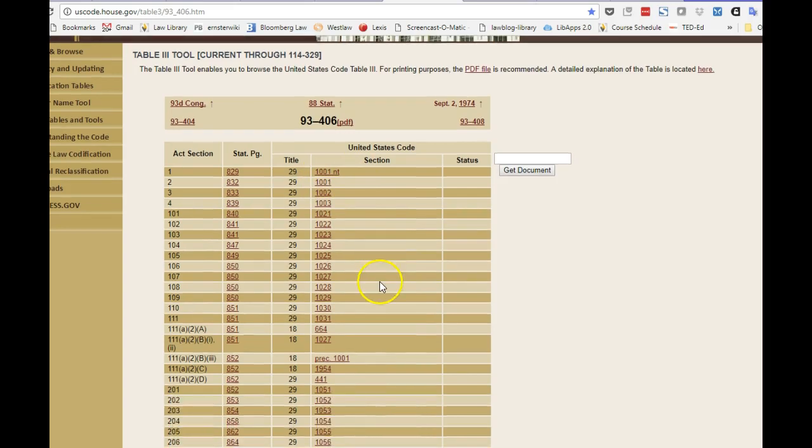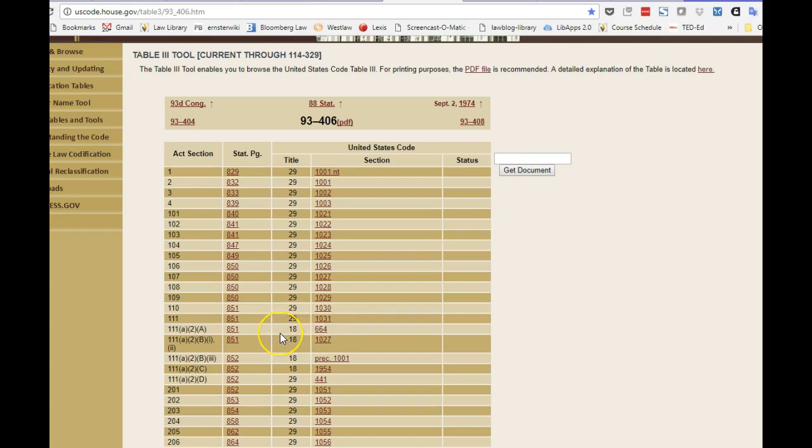Scrolling down a little bit further, we see another example. Here's section 106, and you would find section 106 of the Public Law 93-406 of our Act, again in Title 29, but this time in a different section of the U.S. Code, Title 29, section 1026. We go down a little bit further, and we see that this subsection of 111 in Public Law 93-406 is actually found in a different title of the U.S. Code, in Title 18. Remember, Title 18 was Crimes and Criminal Procedure, and it's in Section 664 of Title 18.